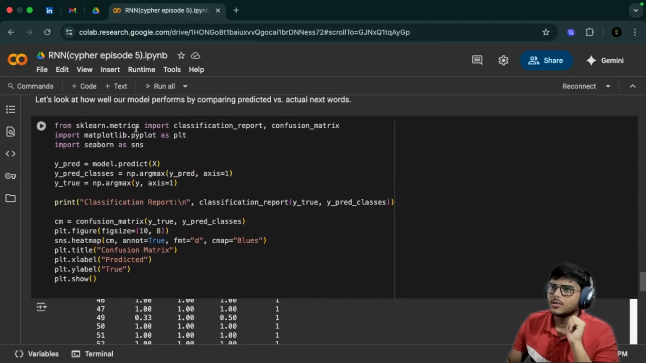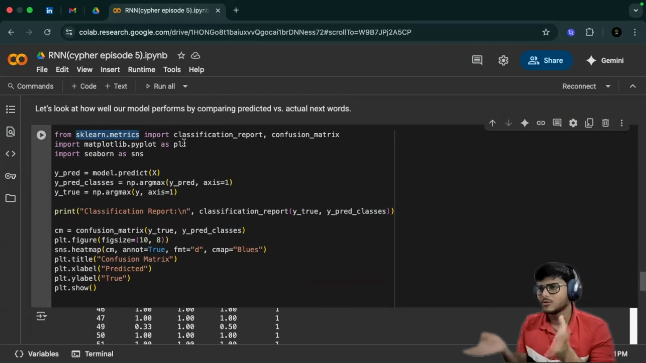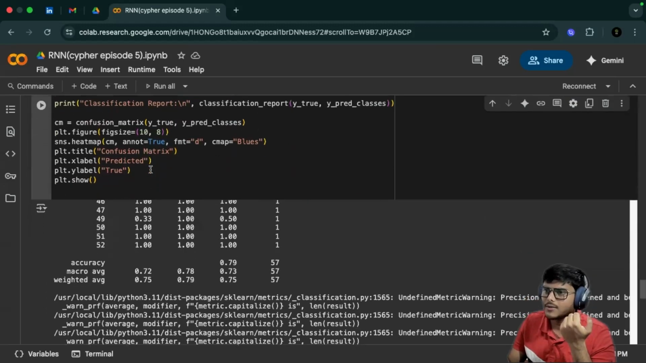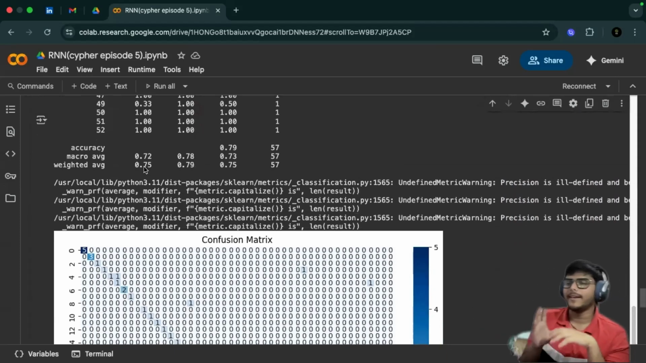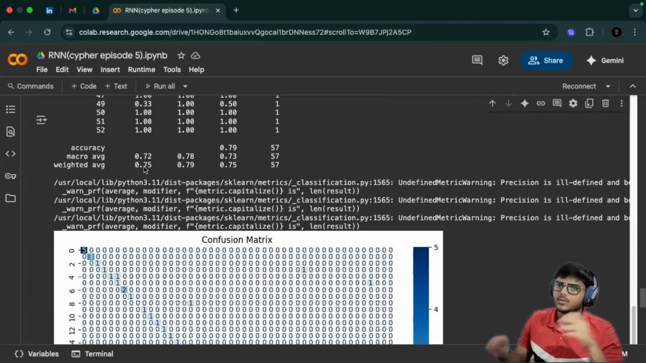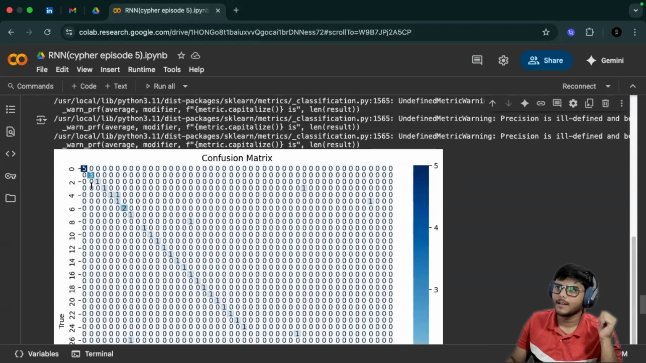For that, first we are loading the classification report and confusion matrix. Then we're importing matplotlib as plt to show that. Then we are having the Y prediction, and we are adding the Y prediction classes. Then we are having Y true, and here we are printing the classification report. You can see in the classification report that around 79 percent of the predictions were correct, right?